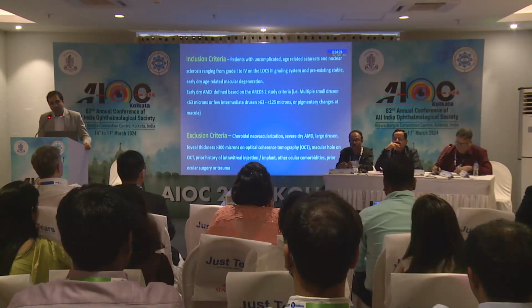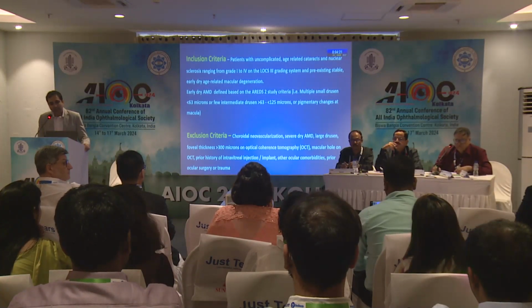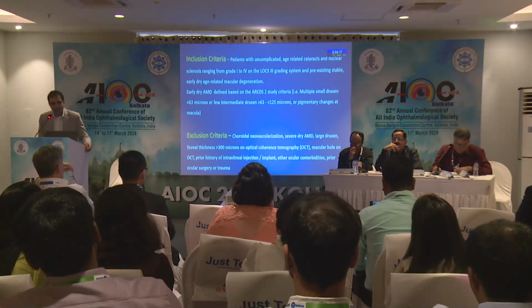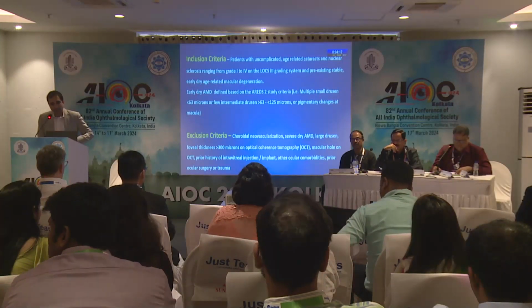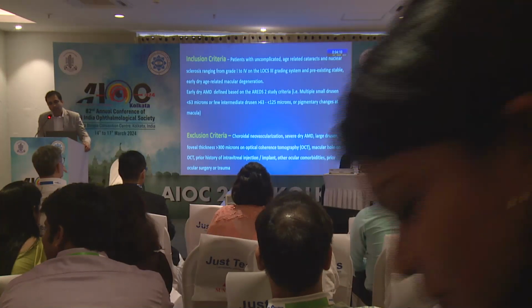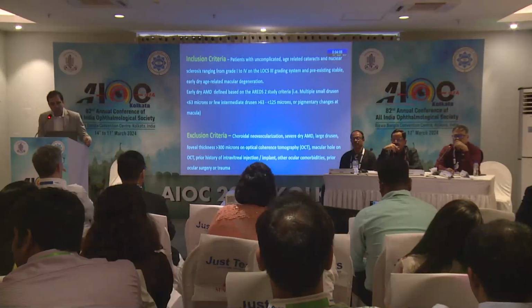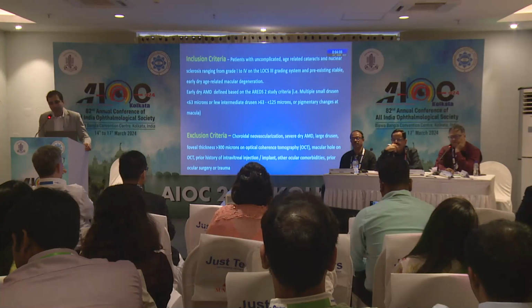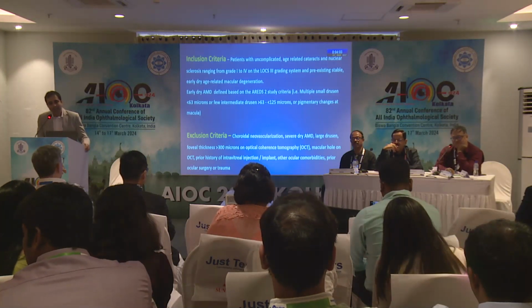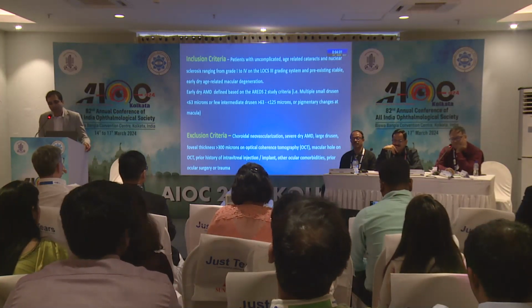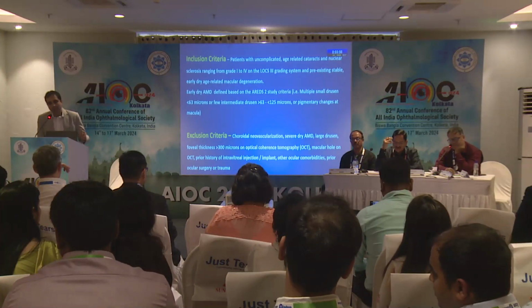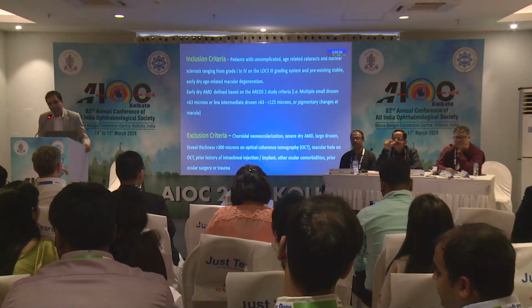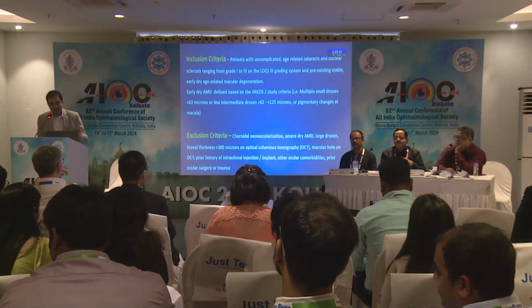Patients with uncomplicated age-related cataracts and nuclear sclerosis ranging from grade 1 to 4 on the LOCS 3 grading system were included, with pre-existing stable early dry age-related macular degeneration, which was defined based on the AREDS2 study criteria. So early dry ARMD is defined as multiple small drusen less than 63 microns, or few intermediate drusen 63 to 125 microns, or pigmentary changes at the macula. So this definition includes clinical fundus photography as well as posterior segment OCT.